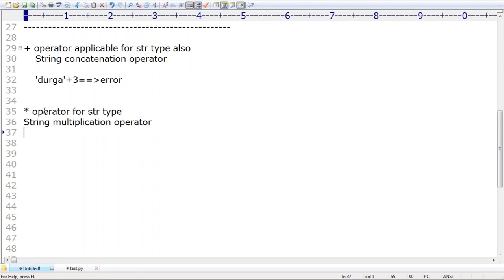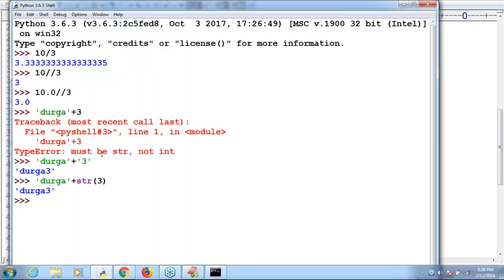Remember that. Suppose I take Durga star 3. We are getting multiplication, right? Durga star 3. Can you please tell what the answer by default we are going to get? Durga, 3 times it's going to come. Have you observed? Durga, 3 times it's going to come. Remember, what the answer by default we are going to get? Durga, like this.